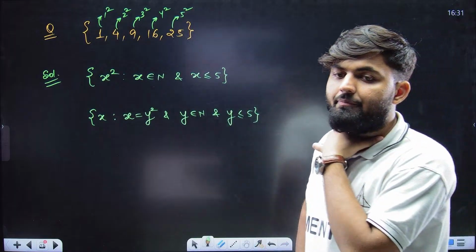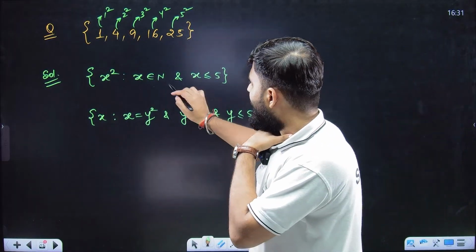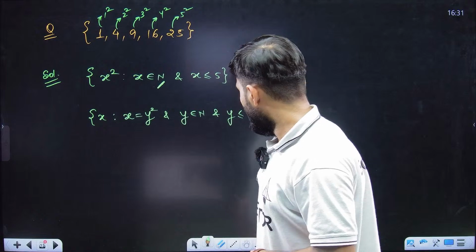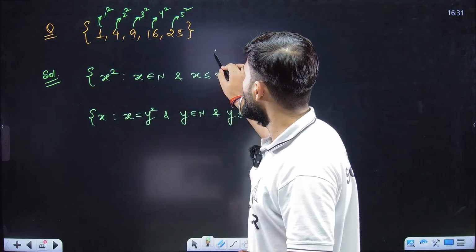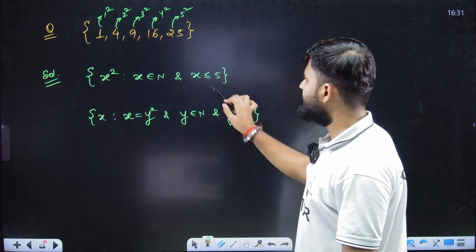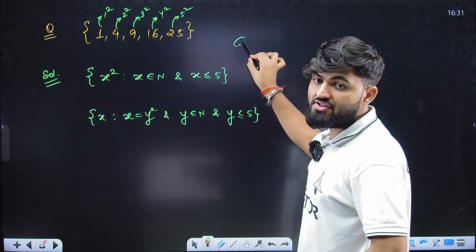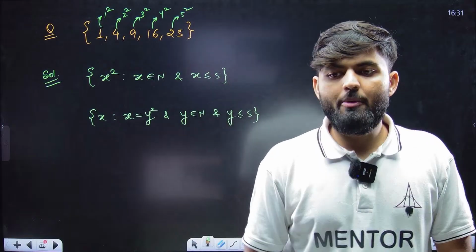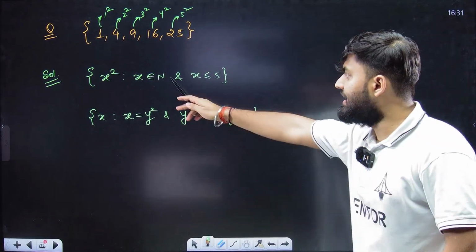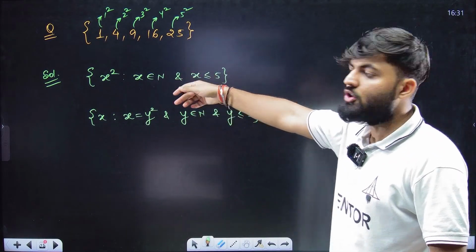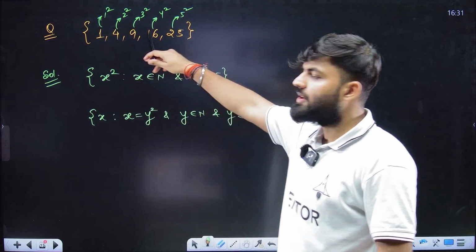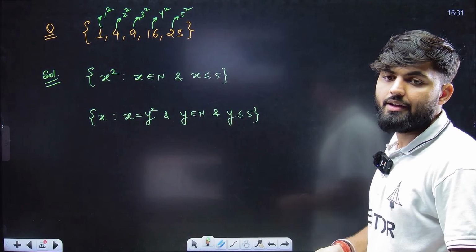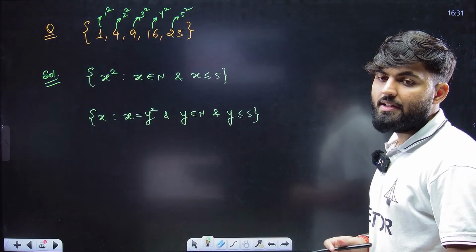No, it can't be negative. Why can't we include integers over here? Because integers also contain 0. If I am saying x less than or equal to 5, it will also contain 0, and 0 square, that is 0, is not present over there. Are you able to understand this? If you write it as integer, then integer also contains 0, and 0 square should also be there, but there is no 0 over here. I hope these things are clear to you.